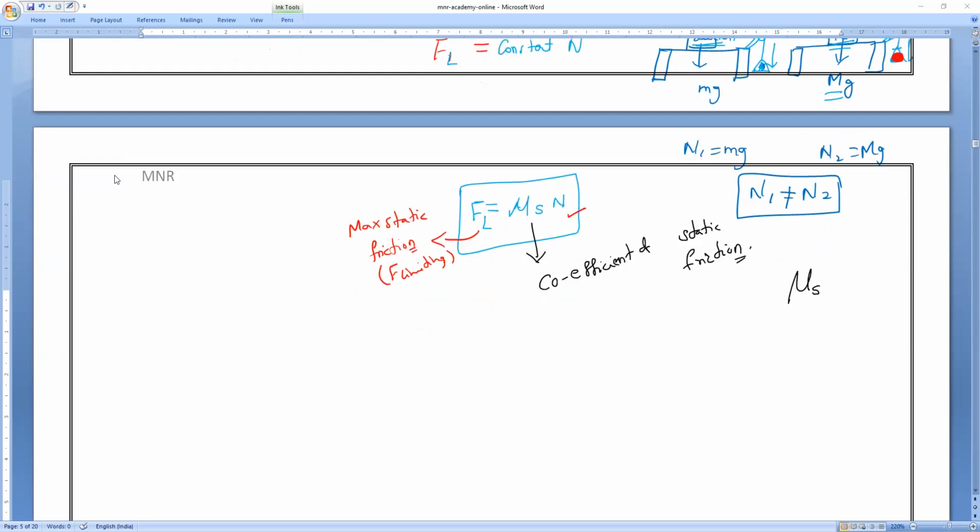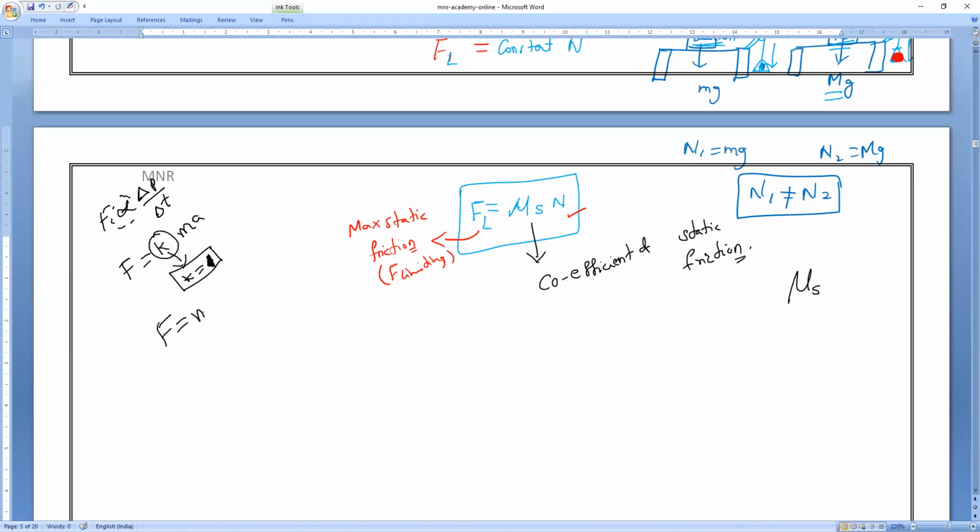Even in Newton's second law, force is directly proportional to change in momentum divided by change in time. If you remove that proportionality, we bring in the constant K, so K into MA, and experimentally the K value is equal to 1.